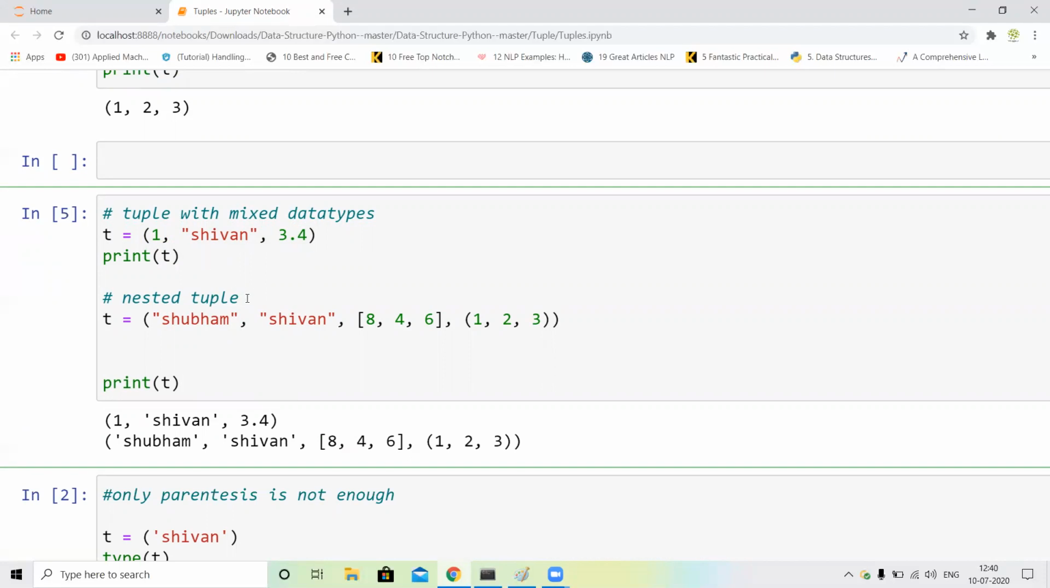Okay, and second, nested, like you have a, sorry, nested tuple.